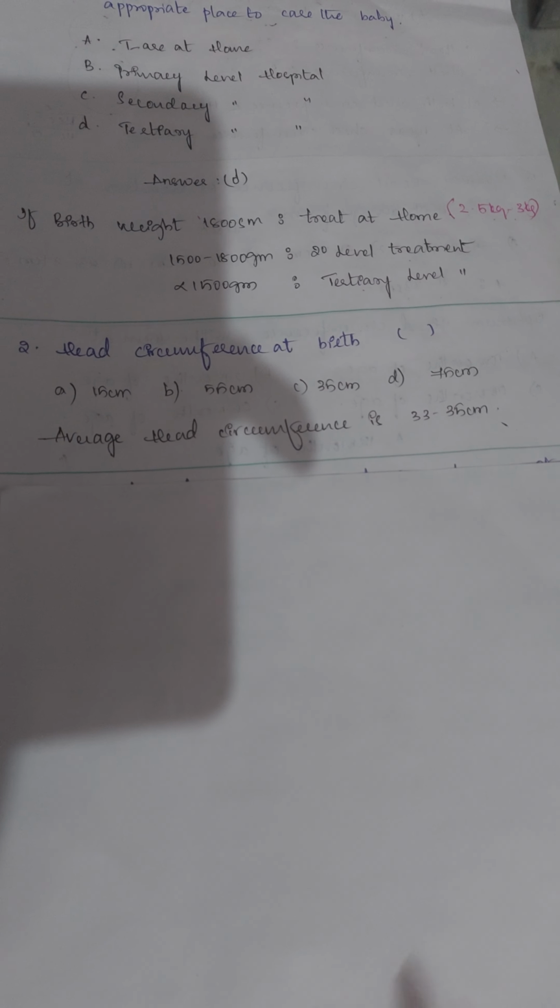Then next, second question: head circumference at birth. The options are 15 centimeters, 55 centimeters, 35 centimeters or 75 centimeters. And the answer is: the average head circumference of a baby at birth is 33 to 35 centimeters.